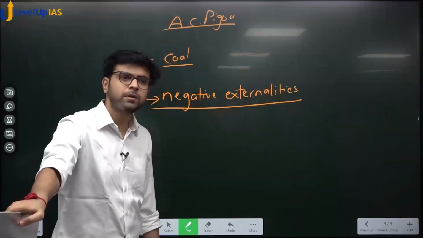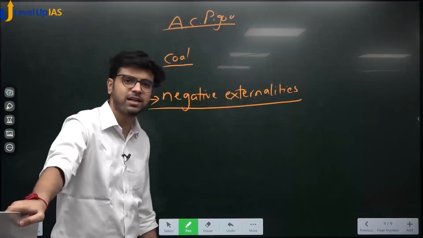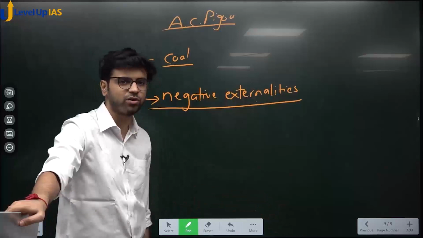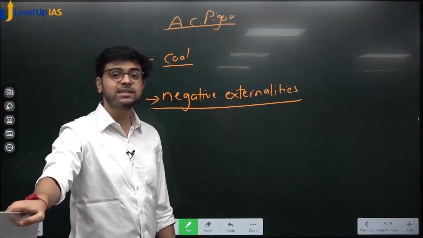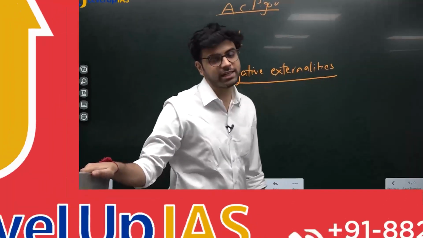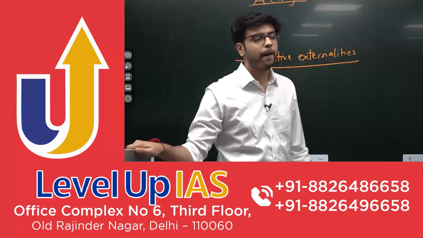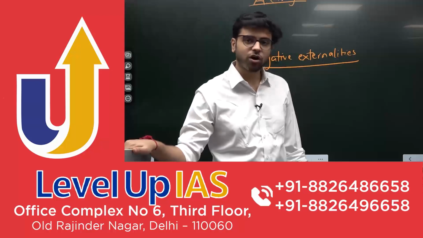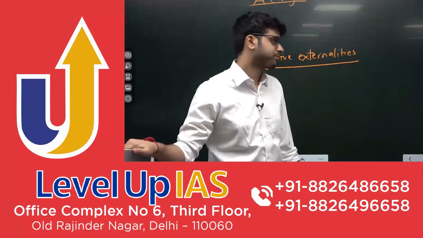Not all. A Mercedes car is not a negative externality. Yes, pollution-wise you can say so, but so are all other cars. A Mercedes car, you can say it is a demerit good, a sin good, a luxury, but it is not a negative externality. But cigarettes, drugs, alcohol are negative externalities.